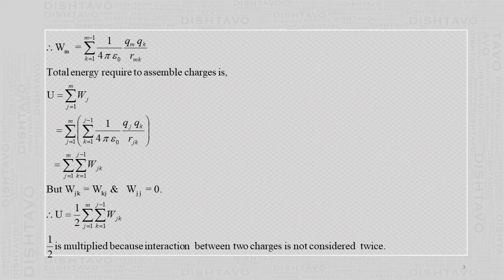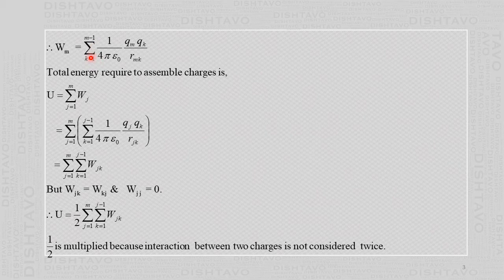There are m charges. So to bring that m-th charge, the last charge, we use what you have written for Wj, where j is somewhere in between. We write summation k equal 1 to m minus 1, because to bring that last charge qm, it need not do the work against itself. How many charges are there? q1, q2 up to q(m minus 1), and the last charge you are bringing to its position. So it has to do the work against q1, q2, q3 up to q(m minus 1), which is 1 upon 4 pi epsilon 0, qm qk by rmk, k going from 1 to m minus 1.